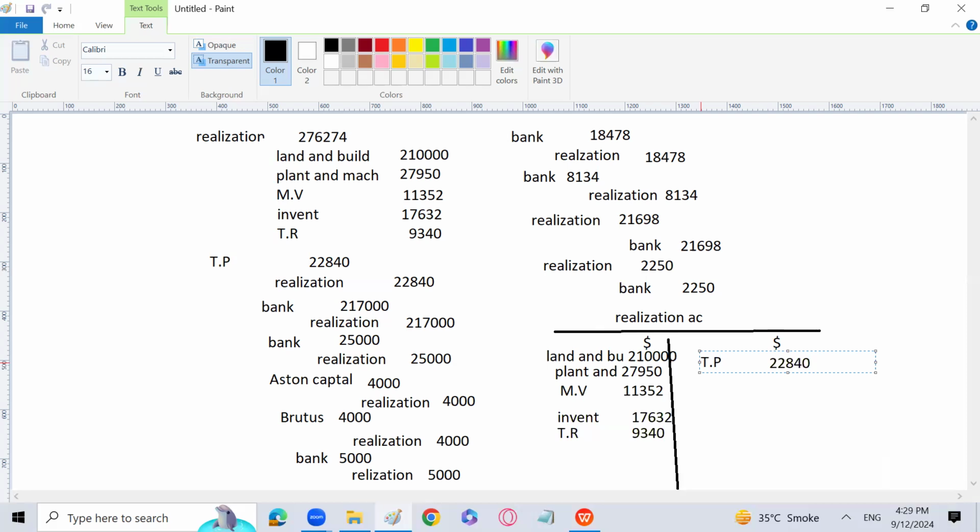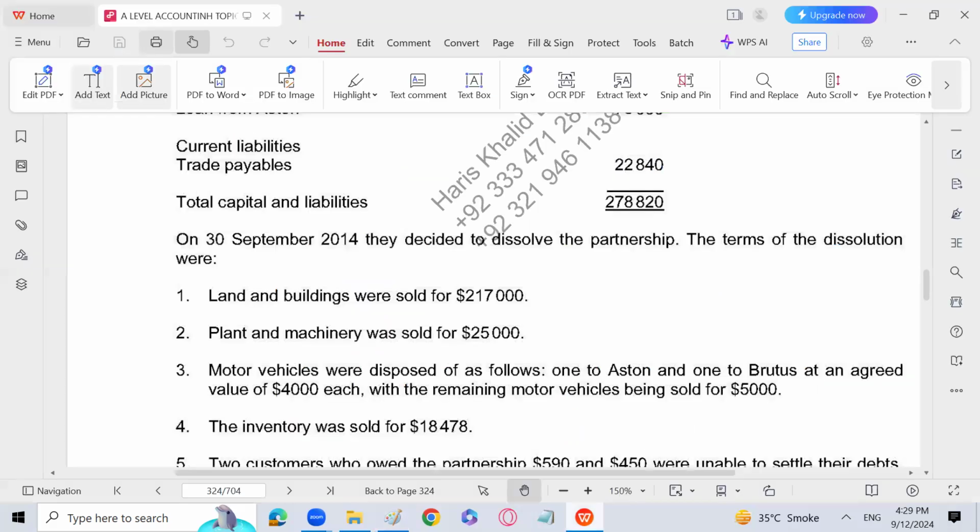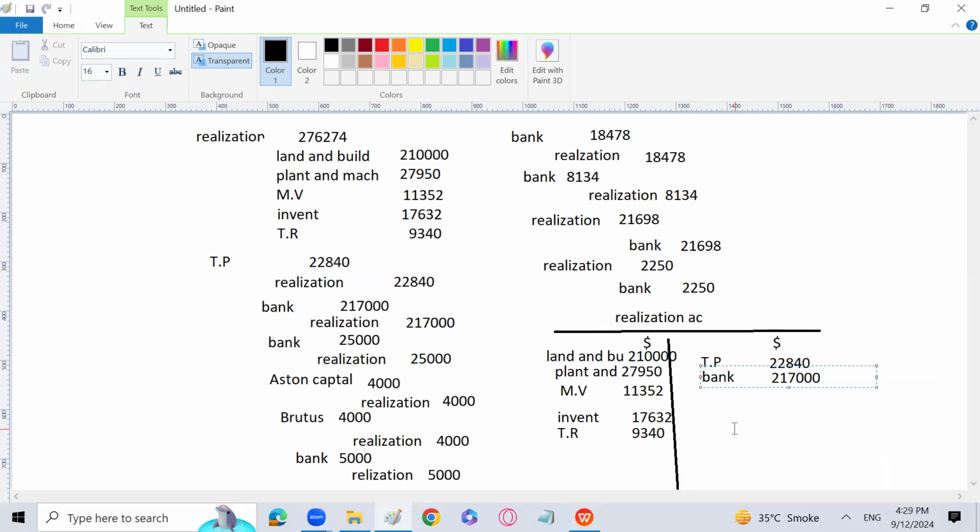Now we have to go for the other entries through which the amount has been received by the sale of assets, or we have paid the amount to trade payables or some other expenses. So the next entry is bank to realization account. That is going to be credited with 2,17,000, and here I can write bank. And actually, we have sold, I don't remember exactly what we have sold. 2,17,000, what we have sold. Let me check. Land and building. Okay, you can write here, land and building.